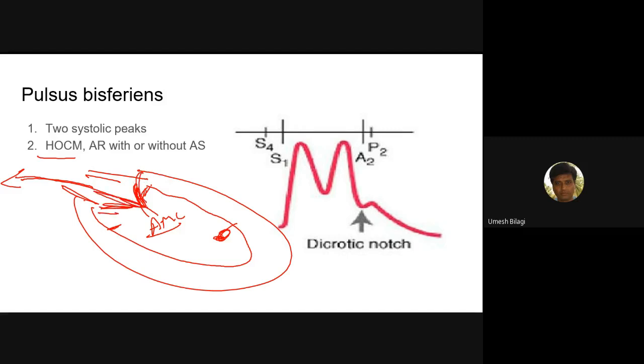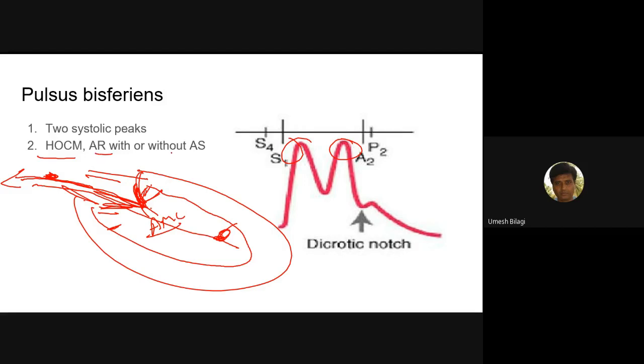Due to the obstruction, the BP falls down. The flow stops. When flow stops, this obstruction is relieved. Again the mitral leaflet will just move away, and then a second shot of blood will go up. So we will get two waves.